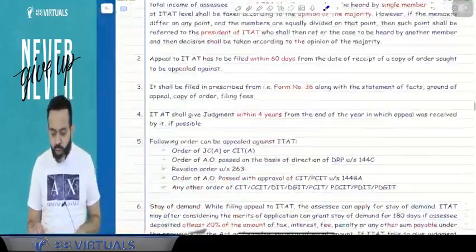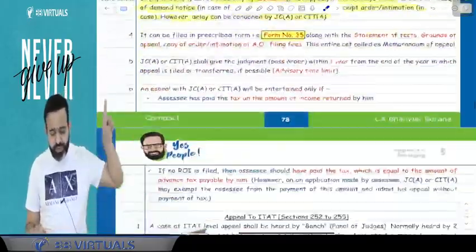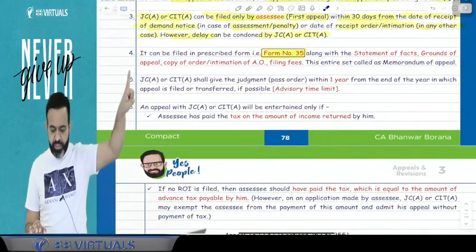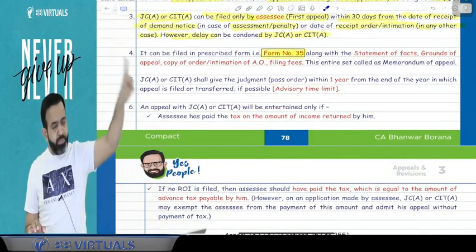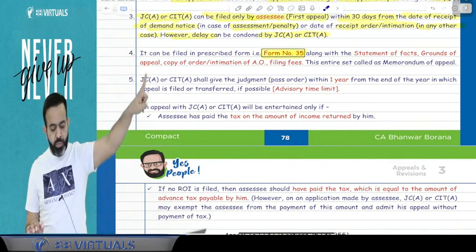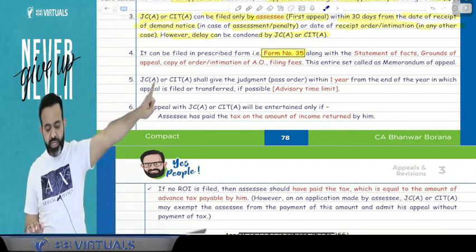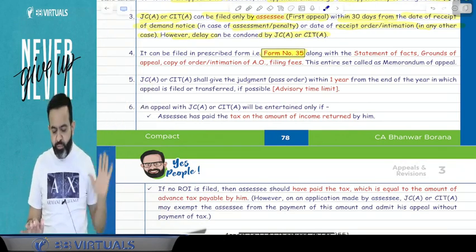So guys, this you have to file in Form number 35, along with the statement of fact, along with the ground of appeal, along with the copy of the order or intimation of the AO, and along with the filing fees.